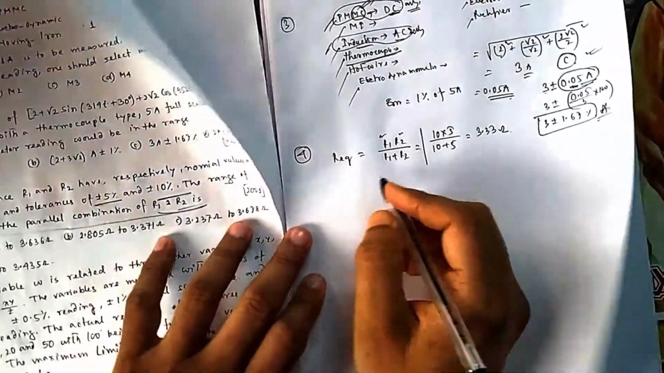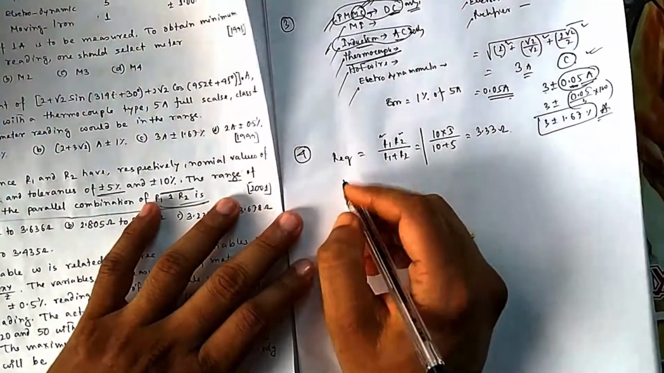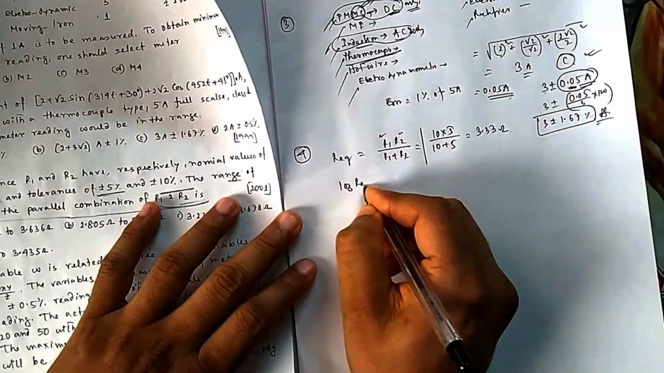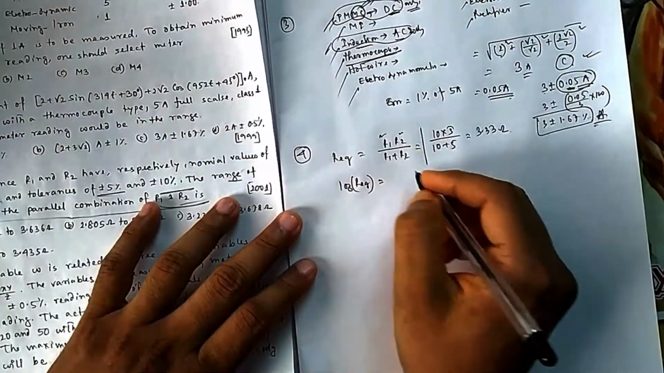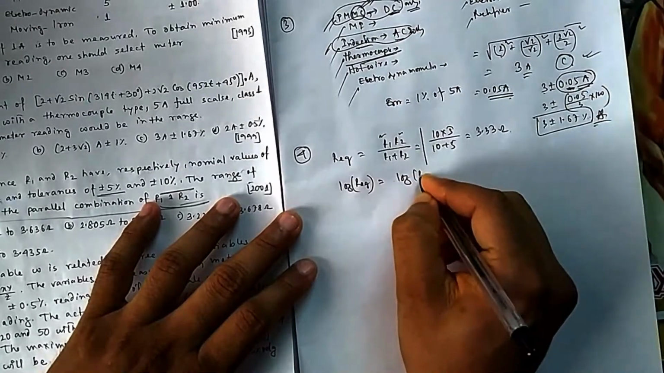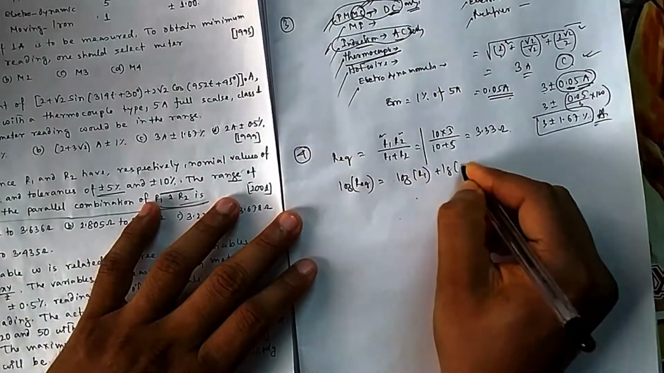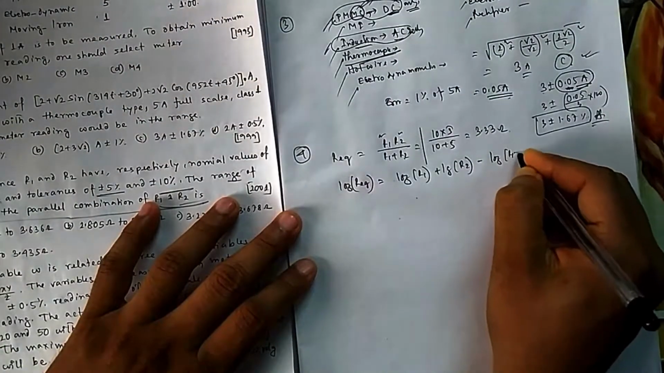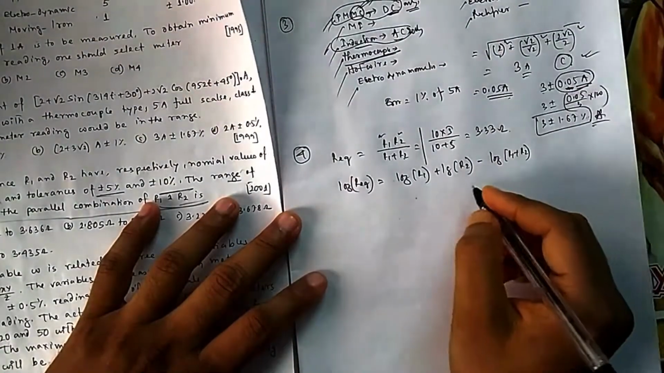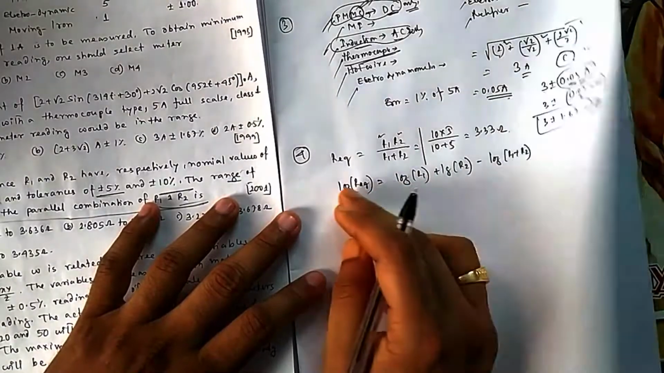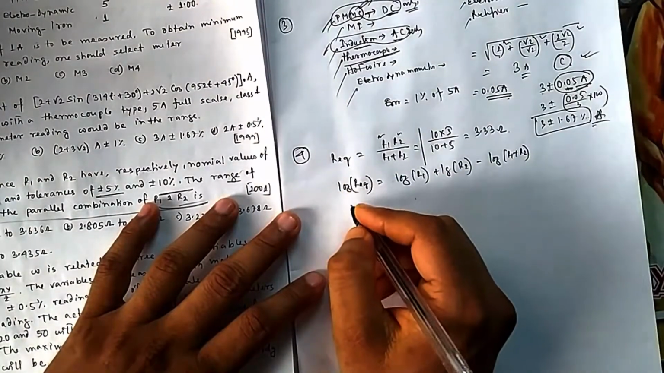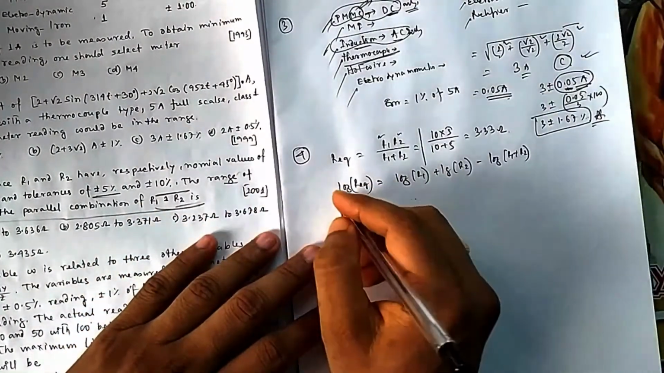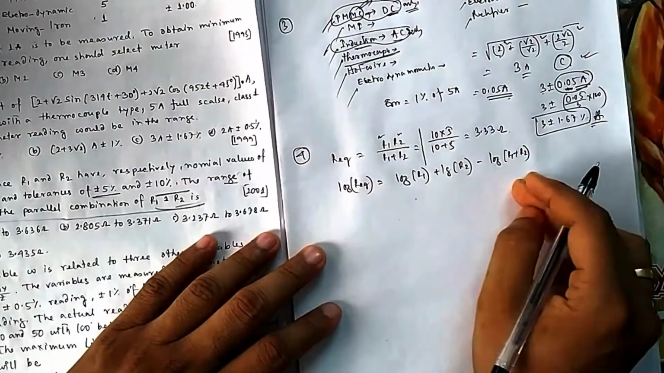For differentiating, let us take the logarithm of both sides, because when we take log, then differentiation becomes easy. So it will be log R equivalent equals log R1 plus log R2 minus log of R1 plus R2. Now suppose I am differentiating both sides with respect to t; dt I am cancelling out from both sides.